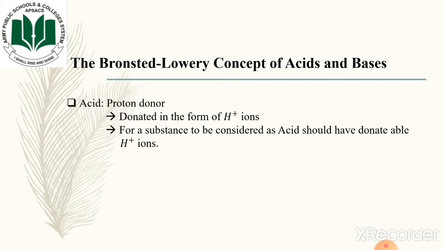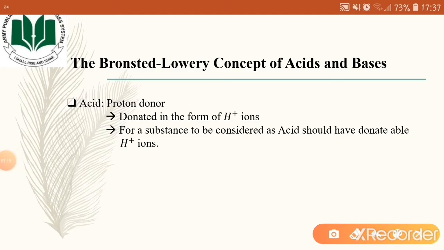This concept says that the acids are the proton donor. All the species that would donate proton will be considered as the Bronsted-Lowry acids. The proton in the acid is donated in the form of hydrogen ions, and a substance to be considered as acid should have donatable hydrogen ions.